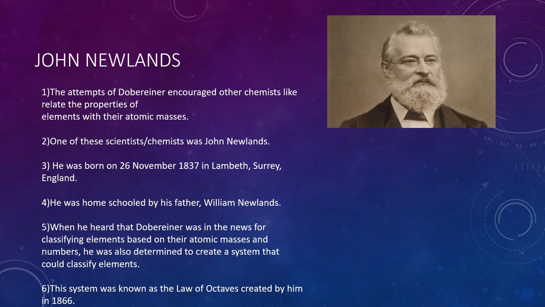The next scientist was Newlands, John Newlands. When he heard that Dobereiner was in the news for classifying the elements based on their atomic masses, he was also determined to create a system that could classify elements. And this system was known as the law of octaves, created by him in 1866.